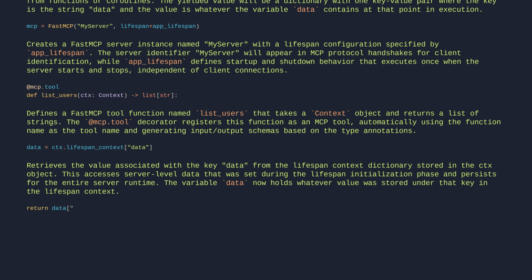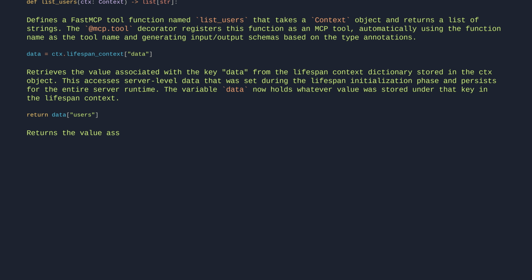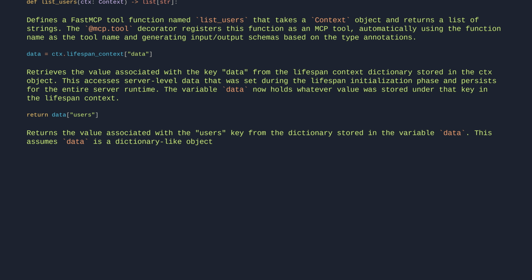return data["users"]. Returns the value associated with the users key from the dictionary stored in the variable data. This assumes data is a dictionary-like object containing a users key, and the returned value could be any data type, list, string, object, etc., depending on what's stored under that key.